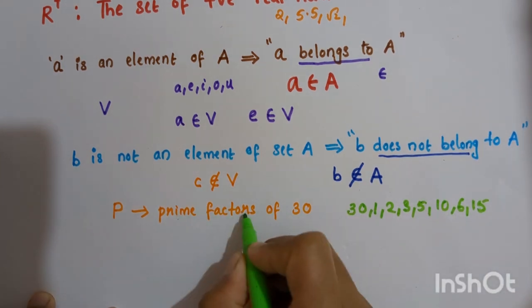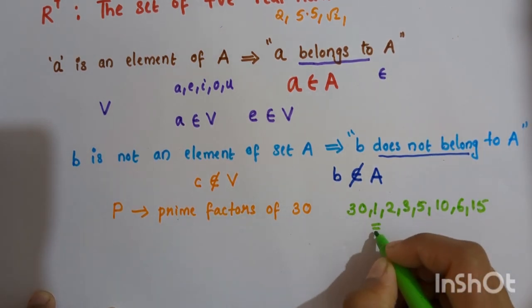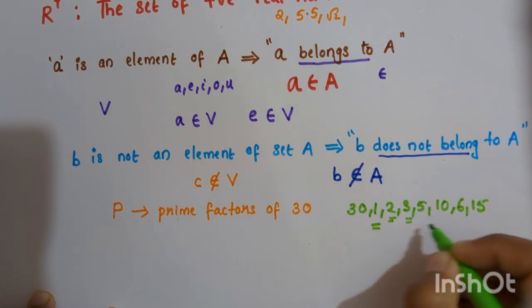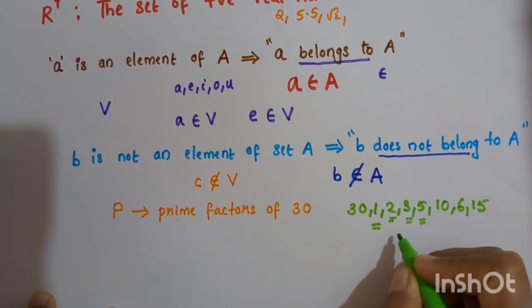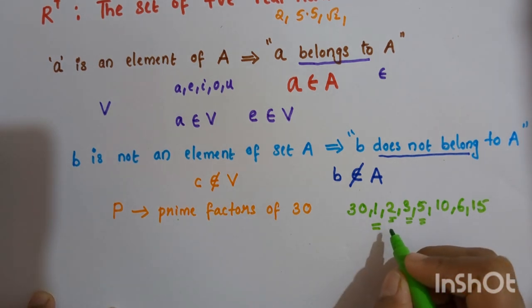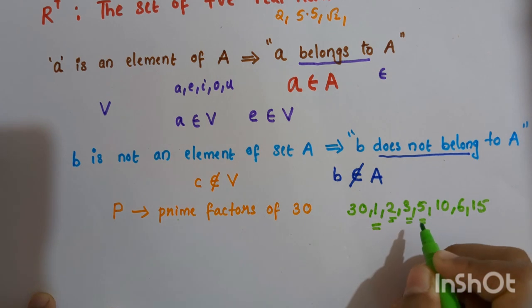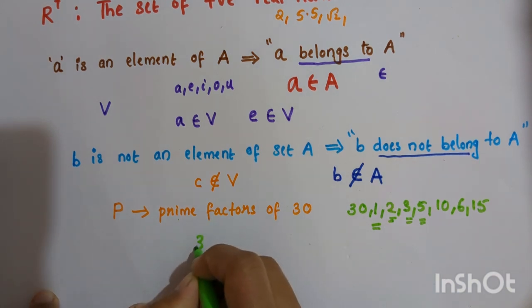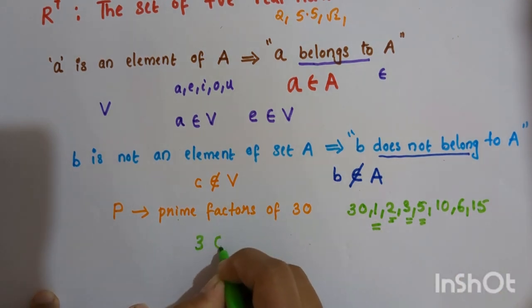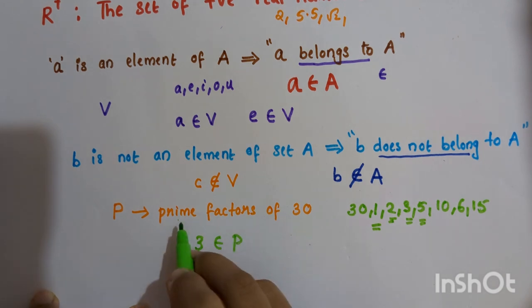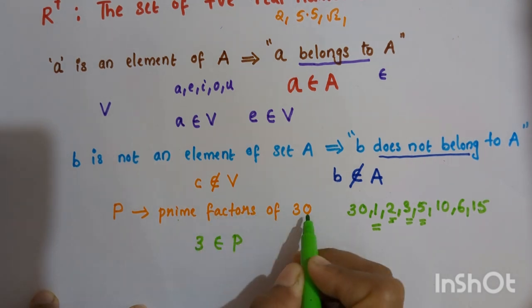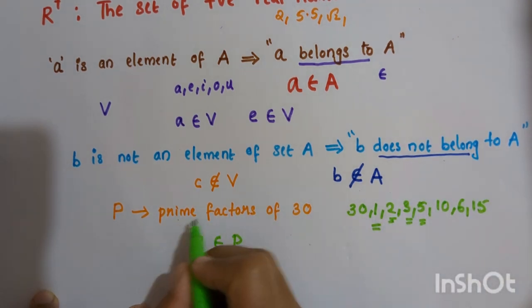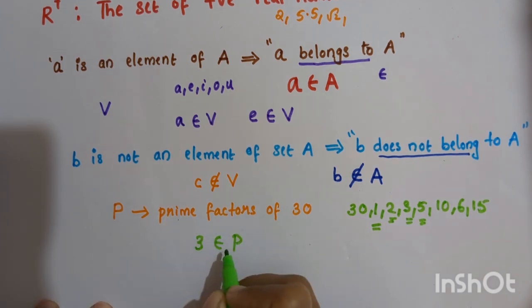Now what about the prime factors of 30? 2, 3, 5. These are the prime factors of 30. A prime number is a number that can only be divided by itself and 1 without remainders. Here you see 3 is an element of P, because P is the set of prime factors of 30 and 3 is a prime factor of 30. So we can write 3 belongs to P.